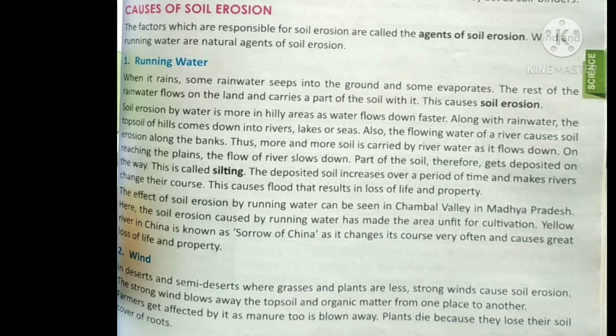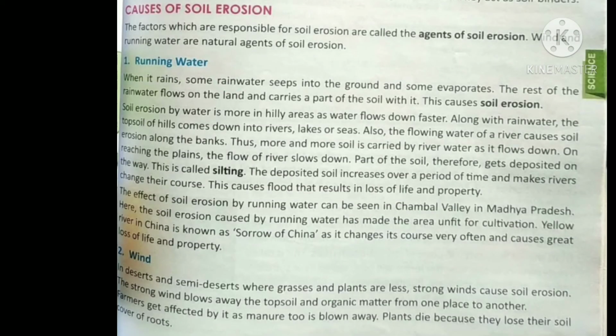Yes, you have seen when there is heavy rainfall, from the roadside we are able to see a very heavy water flow, and it is not clear water, it is muddy water. Muddy water means what? The soil is running with the water. In this way the rainwater seeps into the ground and some evaporates, and the rest of the rainwater falls on the land and carries a part of the soil with it. This causes soil erosion.